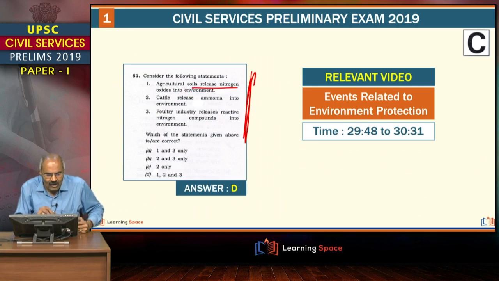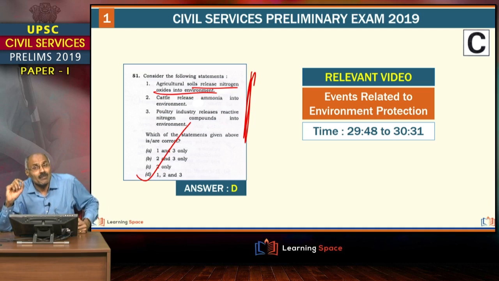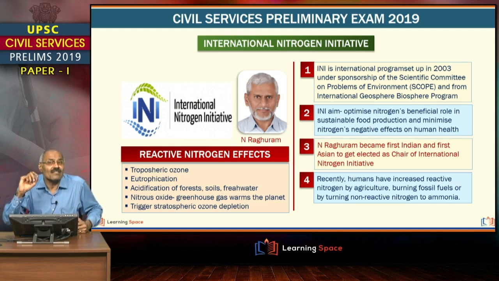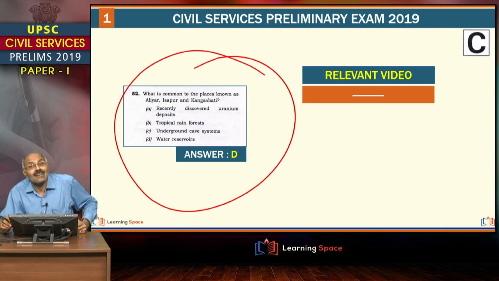And this is with regard to the environment. Here agriculture soils release nitrogen oxides. All three are correct, but some students may find it difficult to apply, or you can say through application it may become difficult, right? Though it was taught at different periods of time, some of the students may find it difficult to answer this question. Let me admit straight away, right? And here this we missed badly.